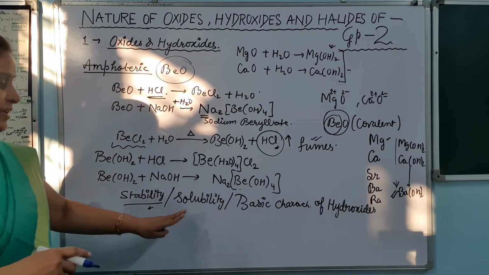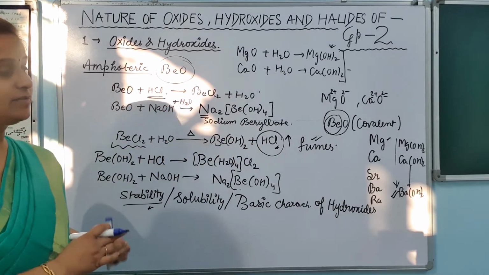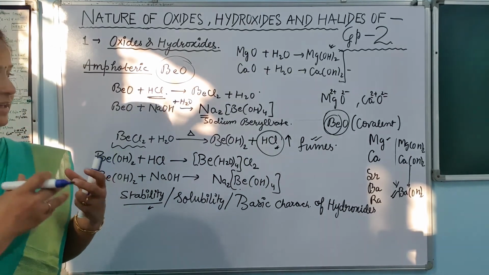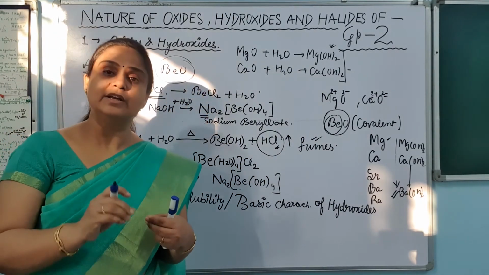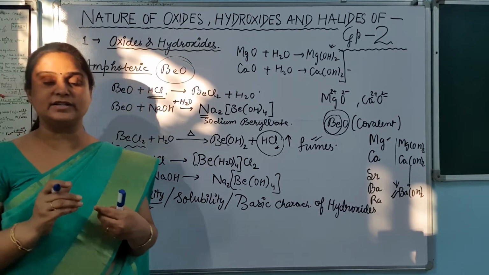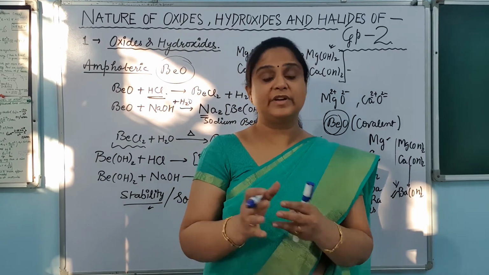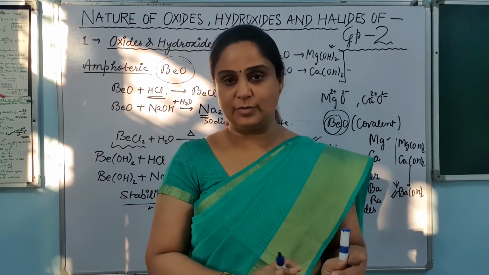When we dissolve them into the water, they will be easily dissolved. Means magnesium hydroxide, we all know magnesium hydroxide is very less soluble in the water. We can get the basic characteristics because of very less solubility. तो basic character तो ये show करता है when it dissolves in water, it releases OH minus ion, but it is not that good solubility in the water, but it is soluble थोड़ा सा.